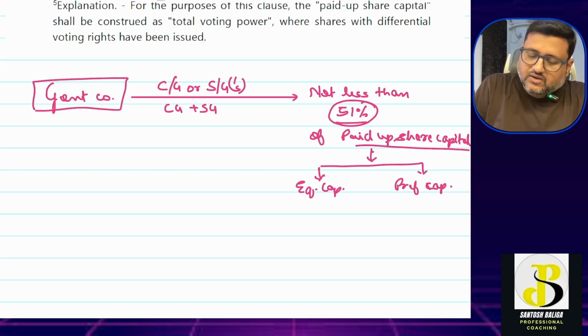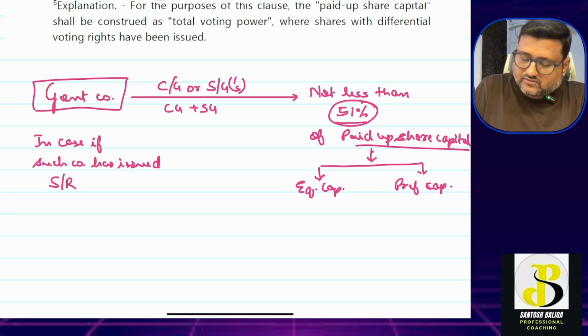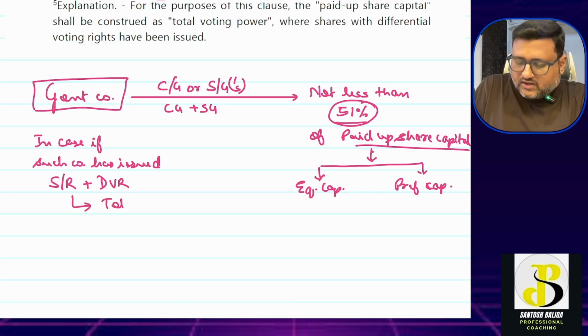Okay, now one more point is that in case such a company has issued special rights shares or differential voting right shares, then in that case, instead of paid up share capital, we will be looking at total voting rights.